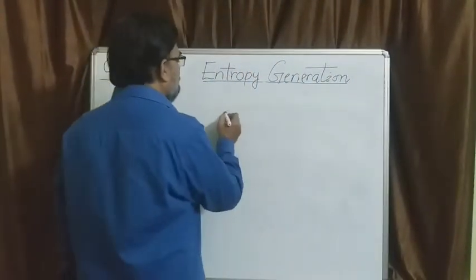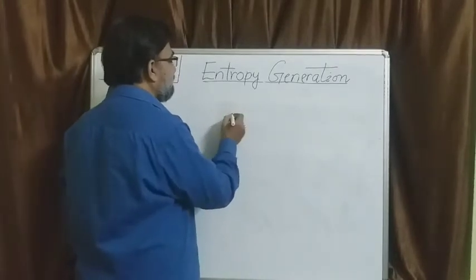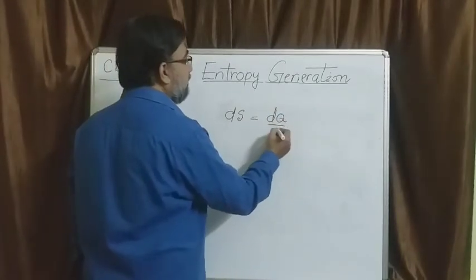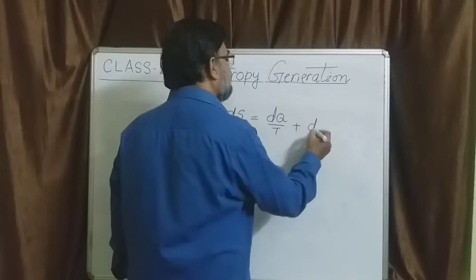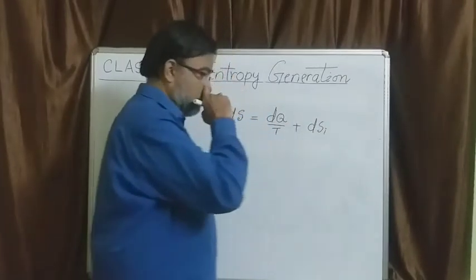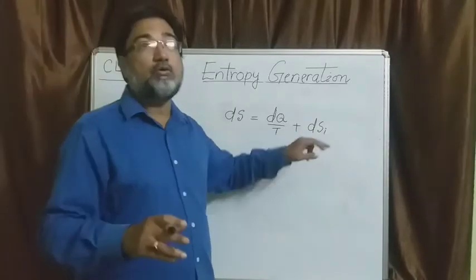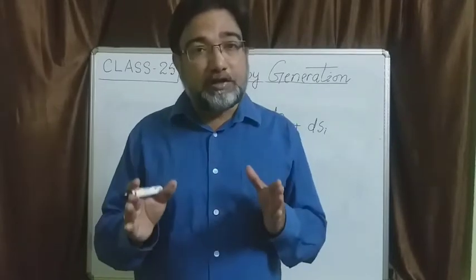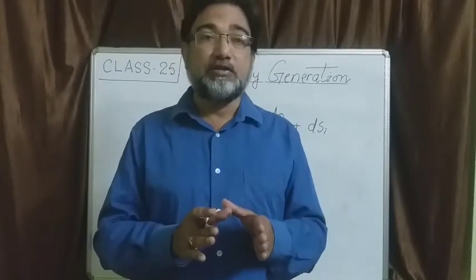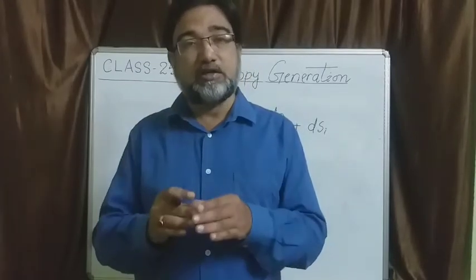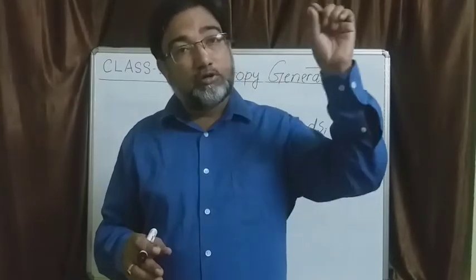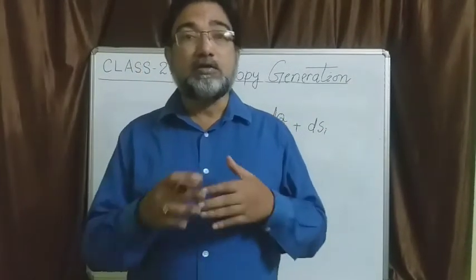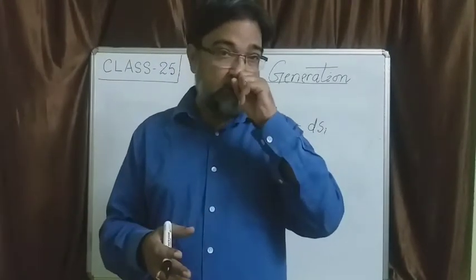Now, to be precise, dS, the change in entropy, is dq by T plus dS_i, the i for irreversibility. And as I told you, dS_i is the change in entropy due to all the dissipative forms of energy like noise, friction, turbulence, etc., and their job is to make the entropy increase for the system during a process, because some kind of heat is generated during this noise, friction and turbulence.